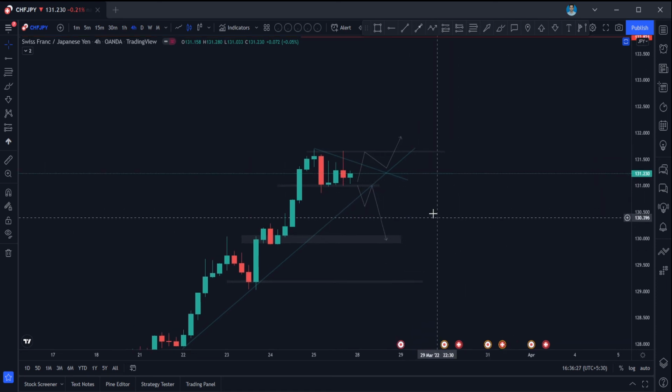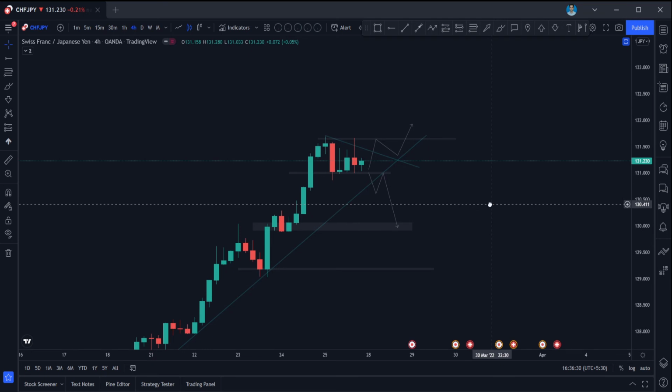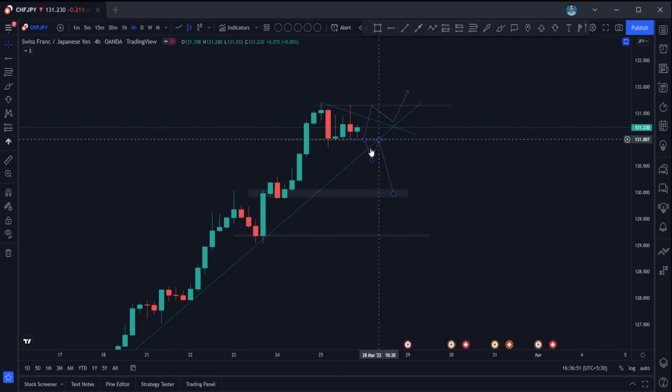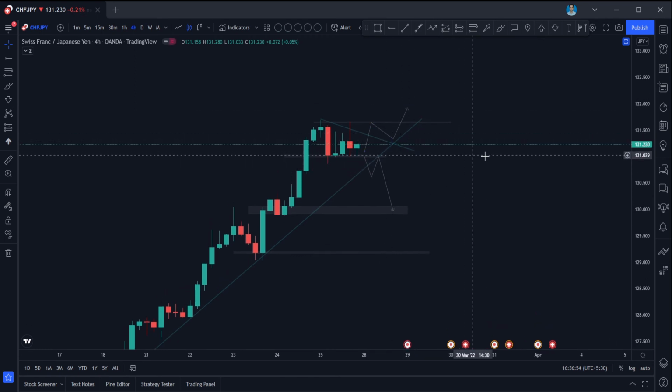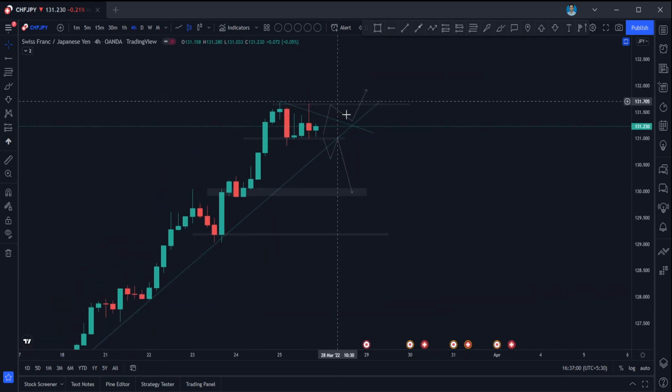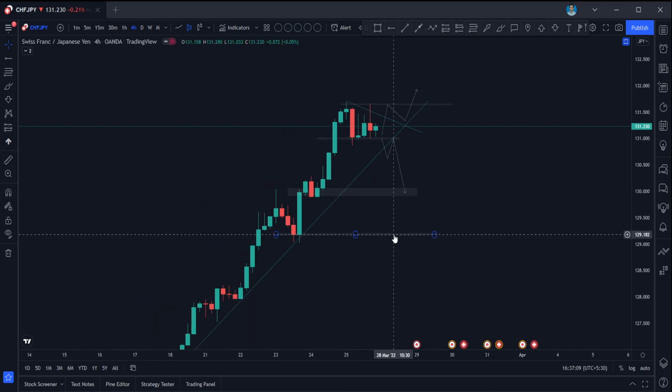Simple as that, guys. But right now, whichever pairs are correlated with JPY, like USD JPY, AUD JPY, NZD JPY, be careful while trading those, guys, because they have gone up very strongly for the last 2 weeks, which is not at all a normal thing. So always wait for the pullback. The market can't go straight up. If you still want to participate in that kind of market, lower your risk and trail your stop loss a little bit tight here. Okay, so if it is breaking above and taking support from here, you can go for long entries. And if it is breaking down this level, you can go for short entries and take this as your first target, and this would be your second target.